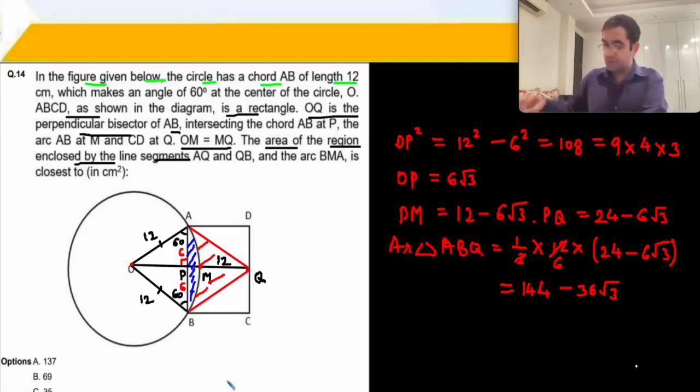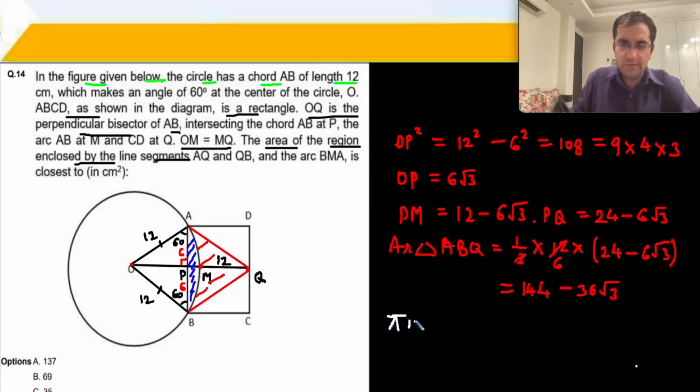So now let us take our sector. Sector is of course 60 degrees angle, pi 12 square into 60 upon 360, that is 1/6.